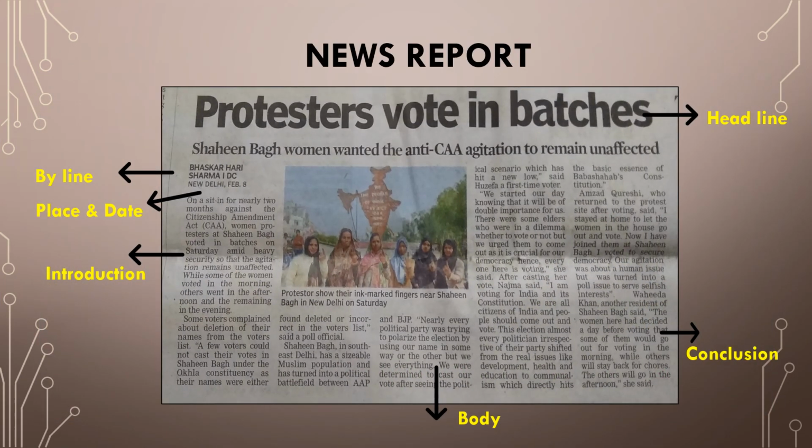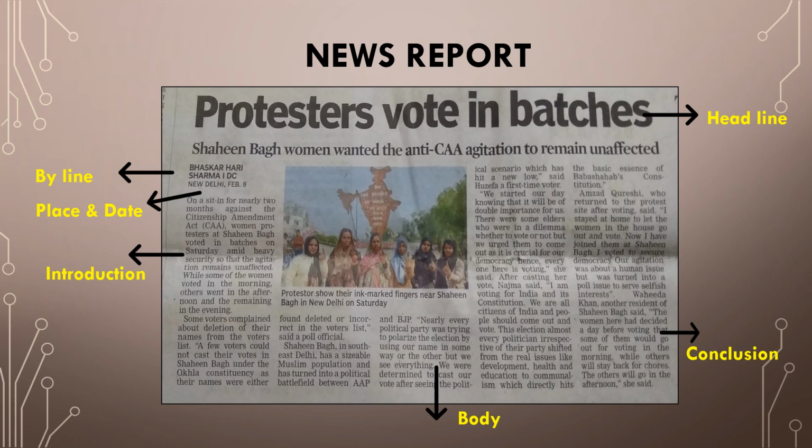Here is a news report taken from a newspaper. Here we can see that the headline is written in very dark black color. It appears very clear to us before we read the article, like "Protesters vote in batches." Below that a short sentence is given, telling in a short way what is there in the article.